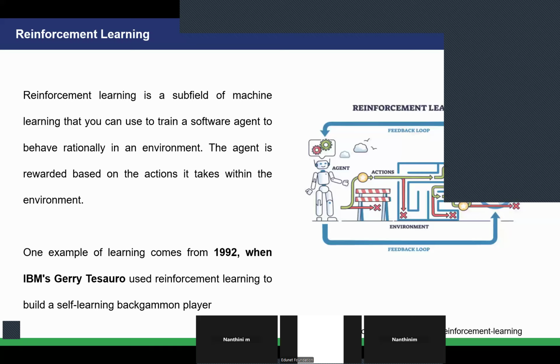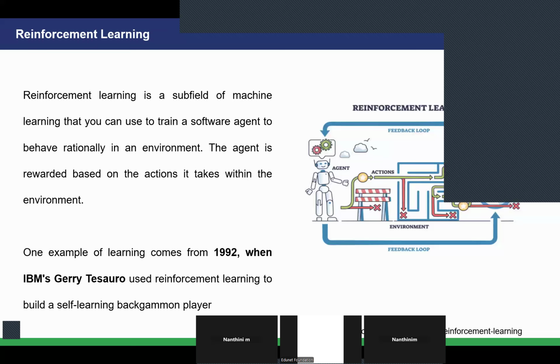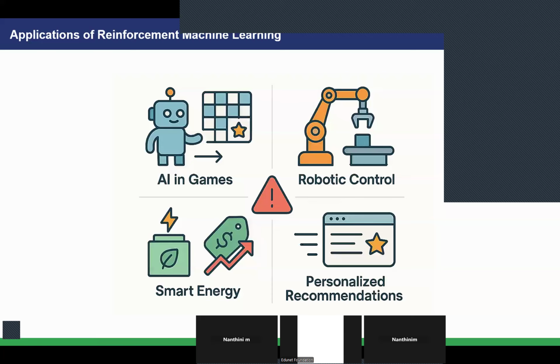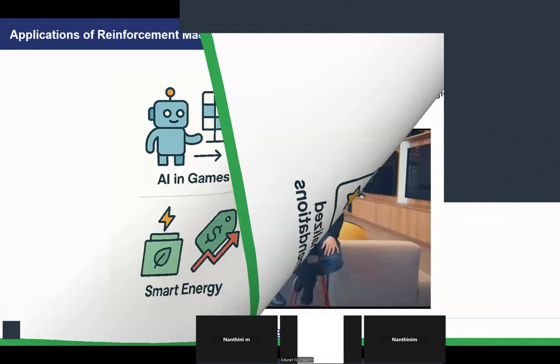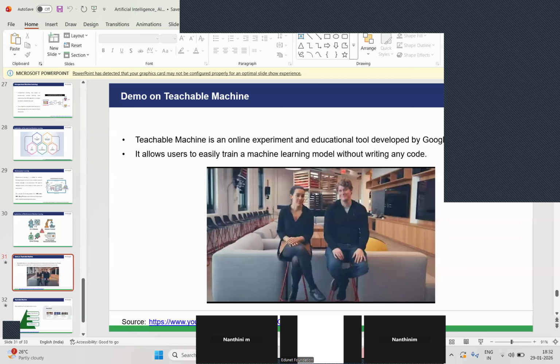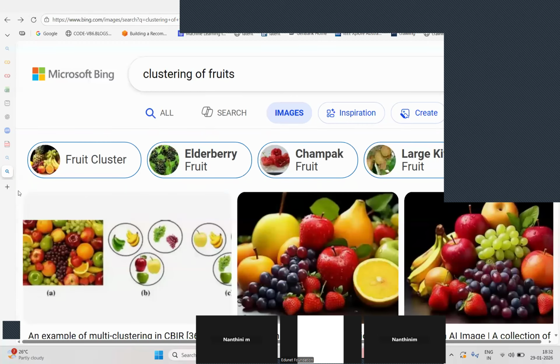Then, of course, reinforcement learning, as I mentioned earlier, we will have the agent, action and environment. It will be like a feedback loop between the agent and the system. And a few examples of reinforcement learning as well. So this part we have already covered, students. Now we are going to understand one of our project demonstrations.